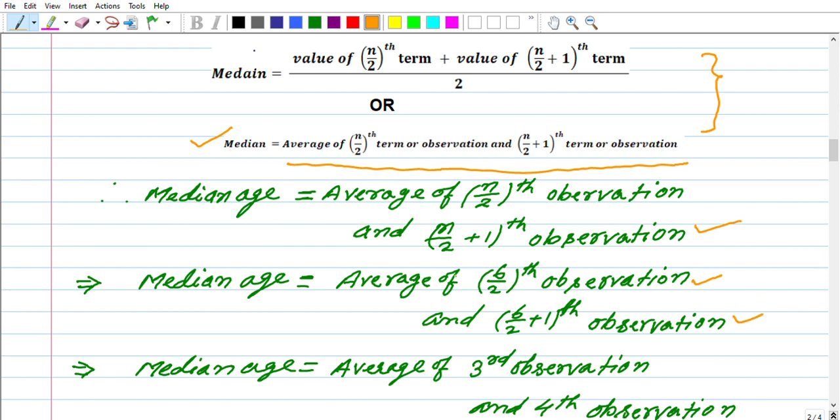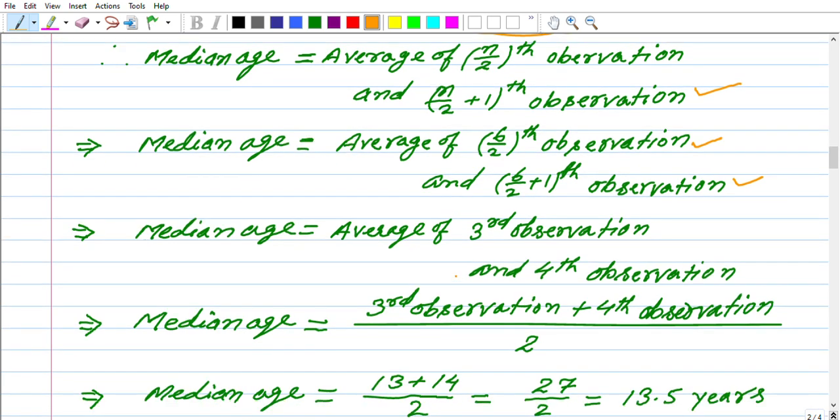In the next step, we will write the average of the third observation and the fourth observation. Then, when you remove average, you put the plus sign and divide by 2, as per the rule of finding average.